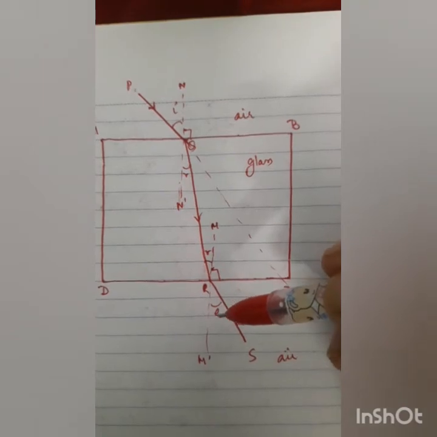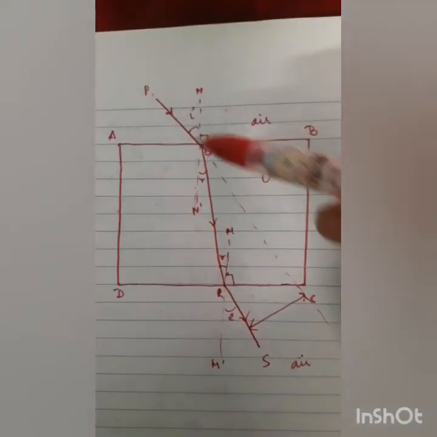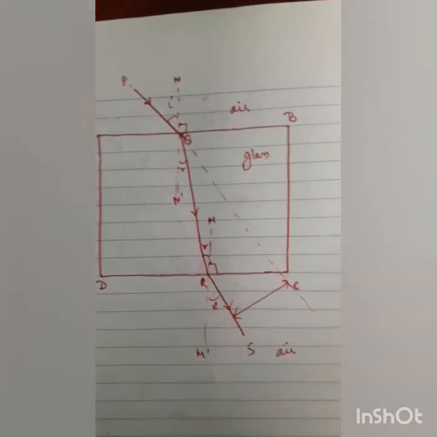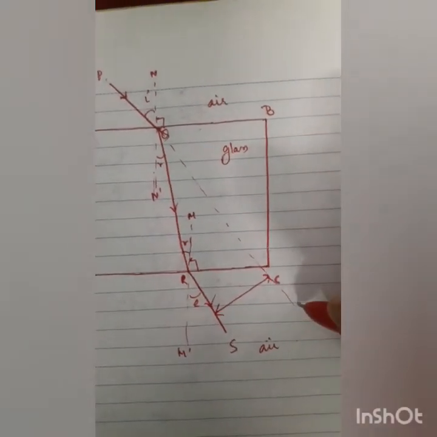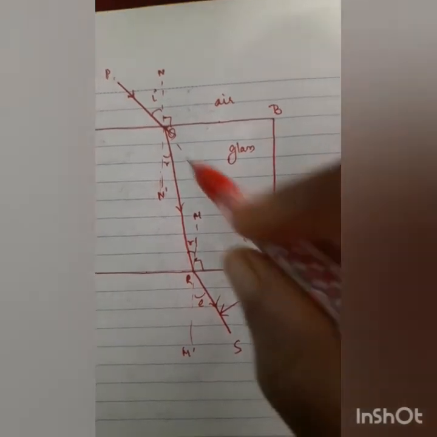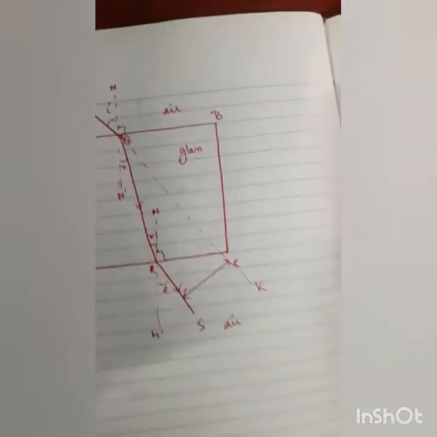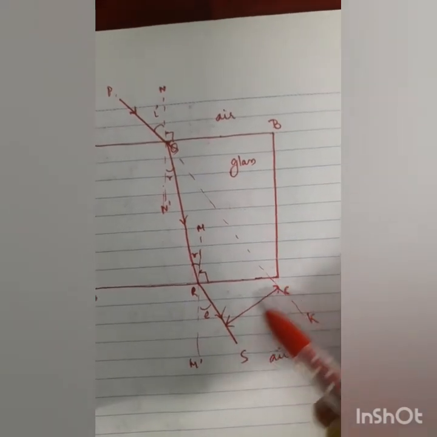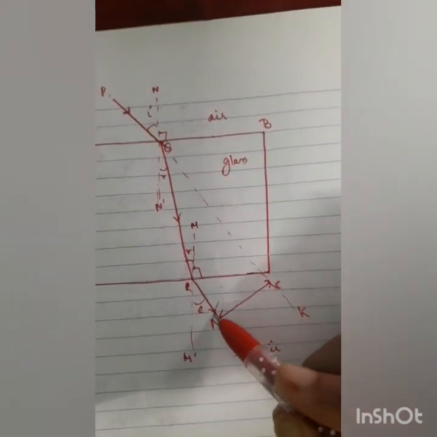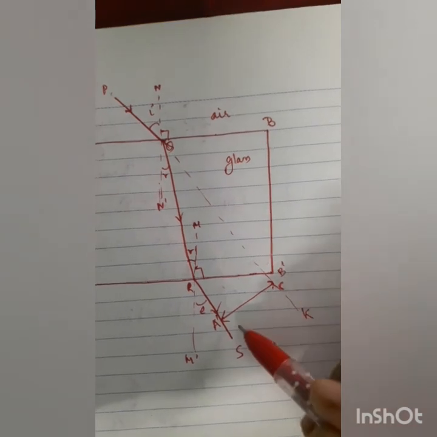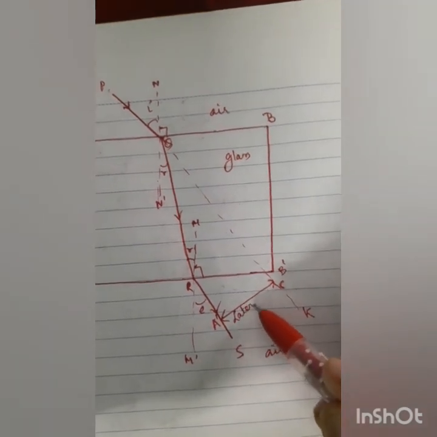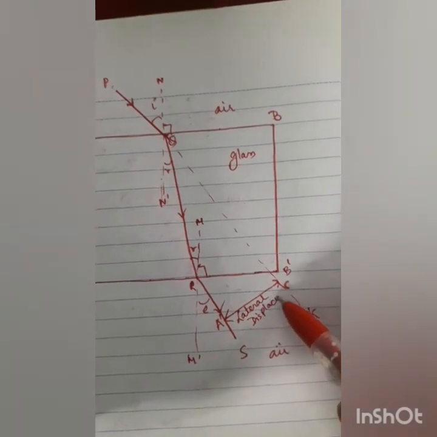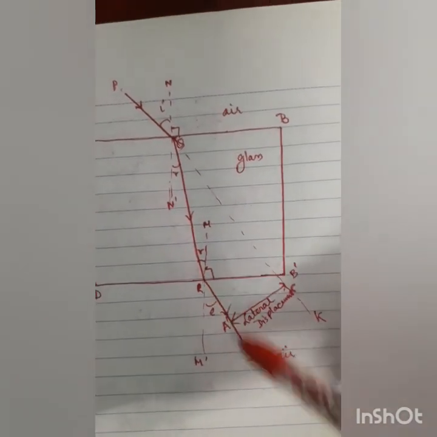Now originally the ray of light should have moved in this manner, say PK. And this gap, this distance, is known as lateral displacement, because the ray of light has displaced from this position and has come to this position.